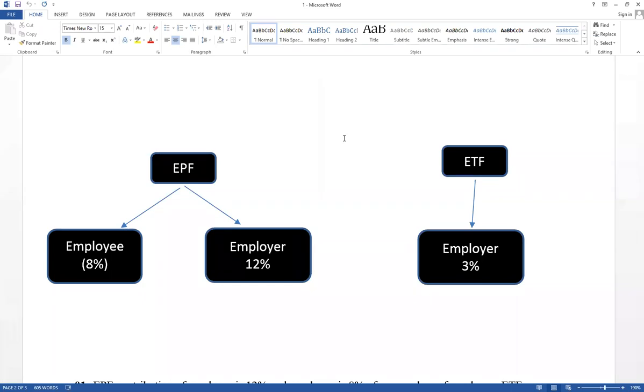Therefore, now you have to know how to prepare financial statements based on the trial balance. When a business prepares financial statements based on the trial balance, we have to make some adjustments.